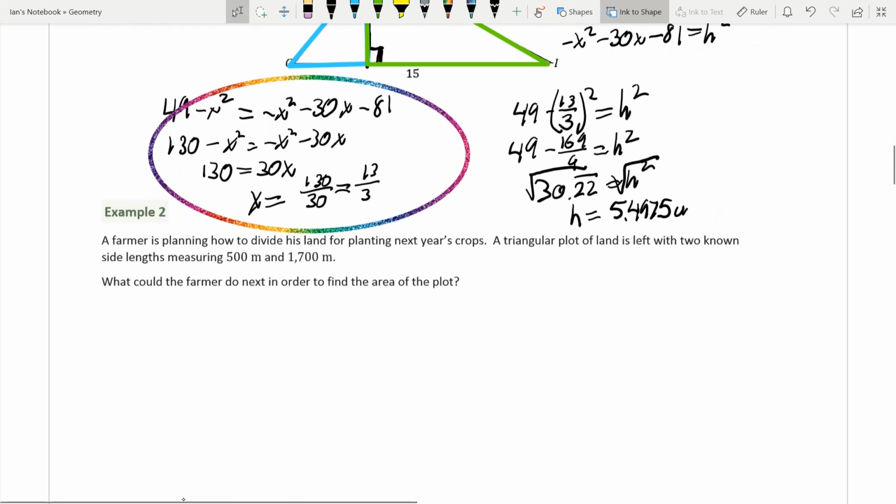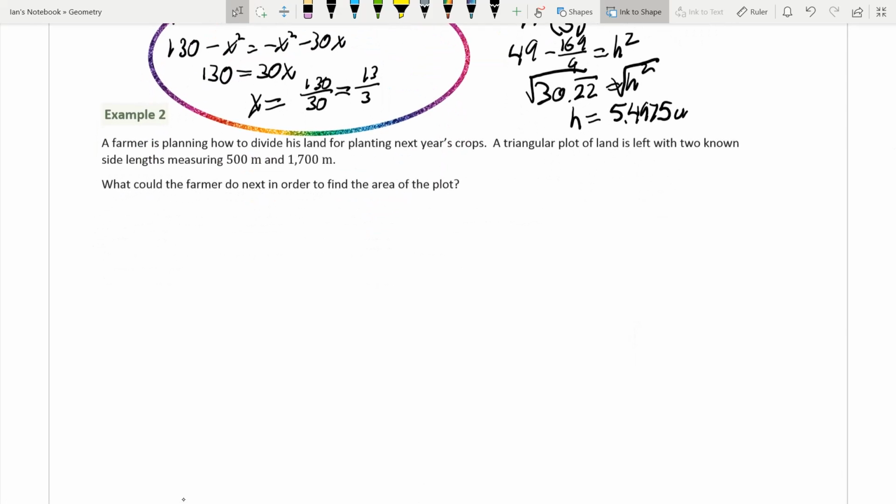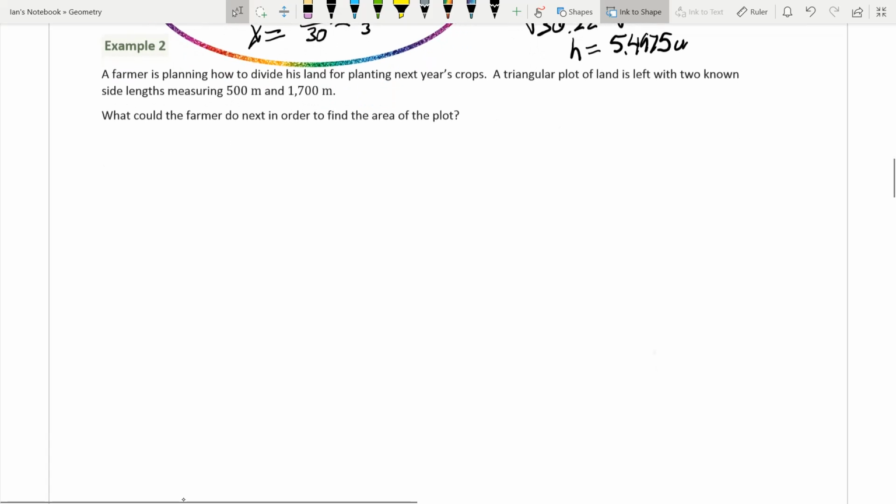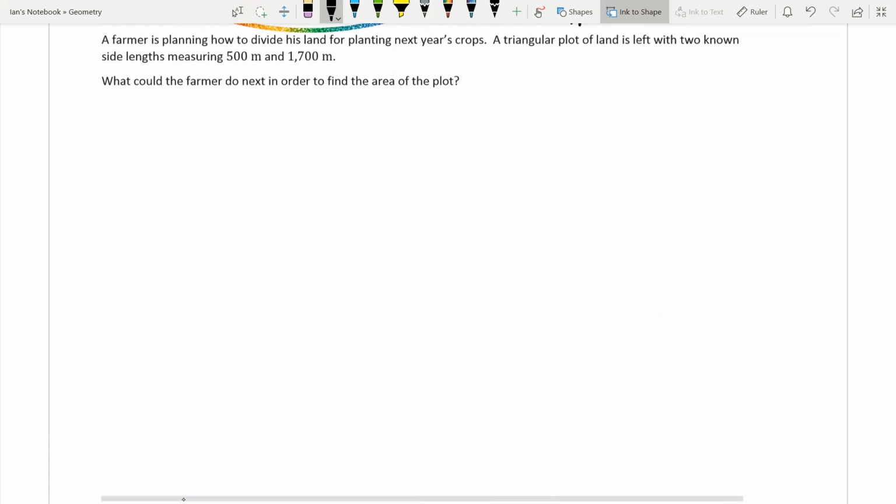Alright. So a farmer's planning on how to divide his land for planting next year's crops. Triangular plot of land is left with two known side lengths measuring 50 meters and 1700 meters. What could the farmer do next in order to find the area of the plot? So the farmer has a triangular plot of land. We don't know whether it's a right triangle or not.